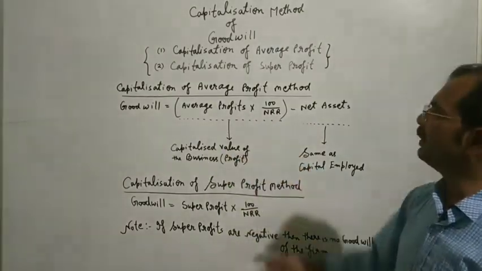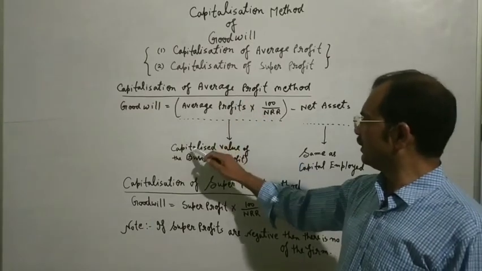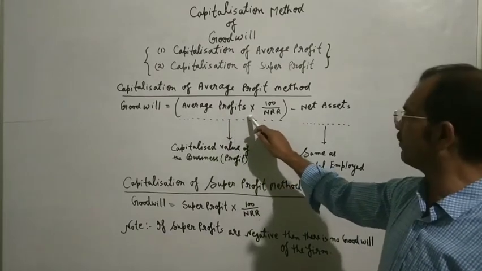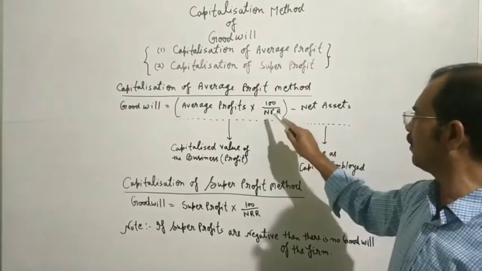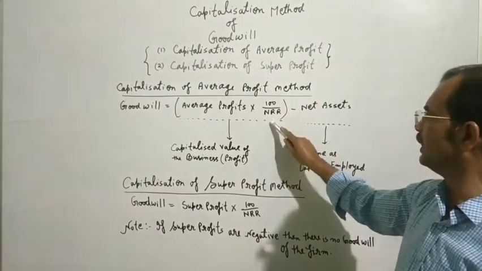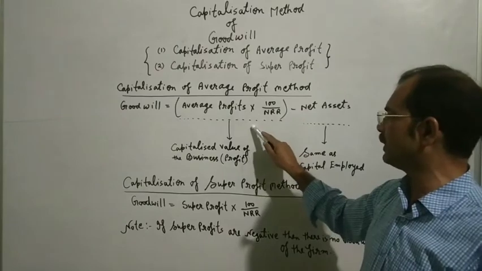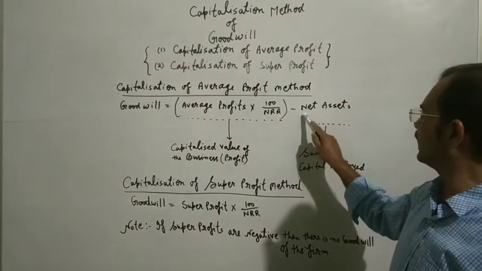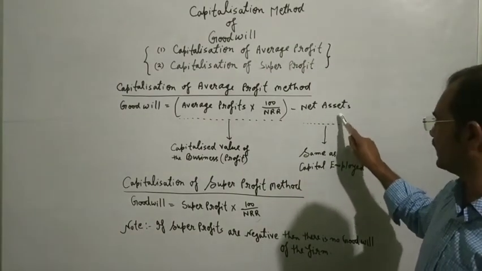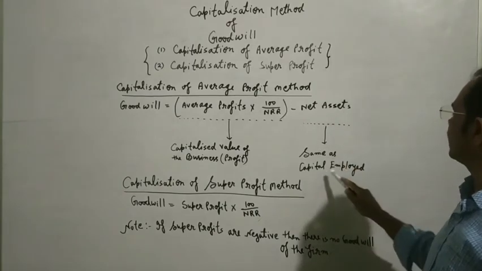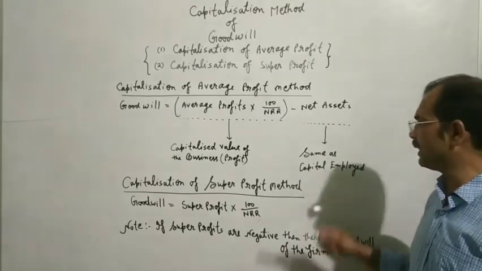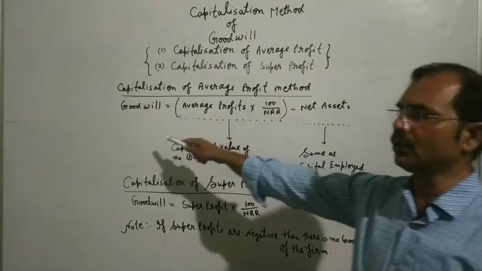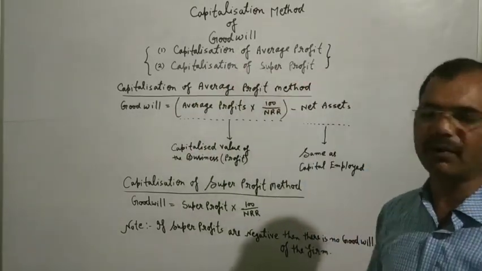When we calculate the capitalized value of the business, we put the average profit here and multiply by 100 upon the normal rate of return, which will be given in your question. After this calculation we find the capitalized value of the business. After this we deduct the net asset. What is net asset? Net asset is the capital employed, as we calculated in the previous video, in the previous method. In this way we find the amount of goodwill in capitalization of average profit.